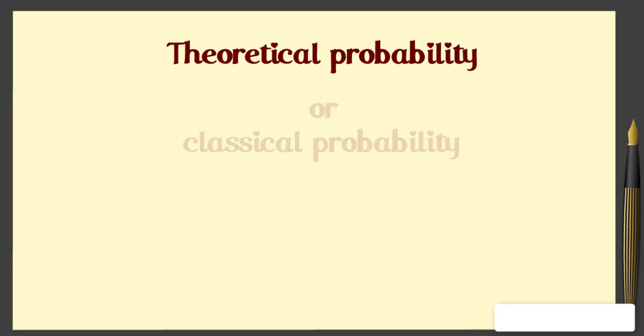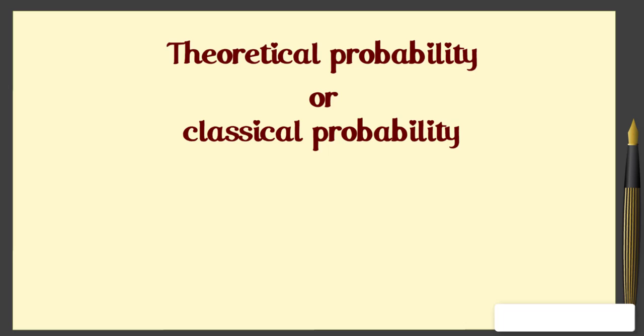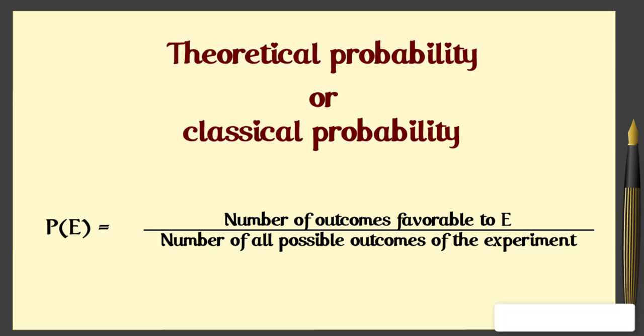The theoretical probability, also called classical probability of an event E, written as P(E), is defined as P(E) equals the number of outcomes favorable to E upon the number of all possible outcomes of the experiment, where we assume that the outcomes of the experiment are equally likely. Let us find the probability for some of the events associated with experiments where the equally likely assumption holds.